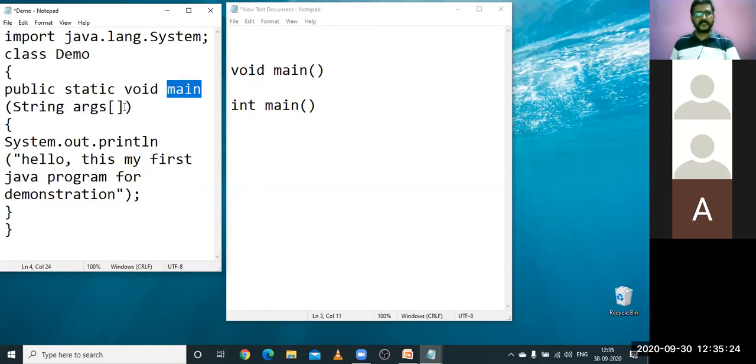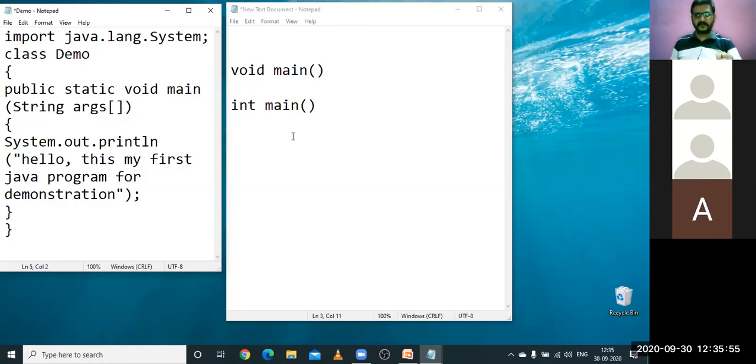But what is happening here? It is not a normal variable here. Args is not a normal variable. Is it a single variable? Does it contain only one value? No, it is not a single-valued variable. It is a variable with more than one value, that is called an array variable here. So what we are passing to the main method is a string type array variable.